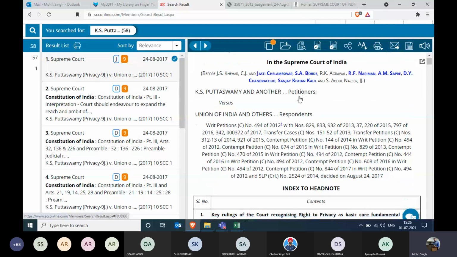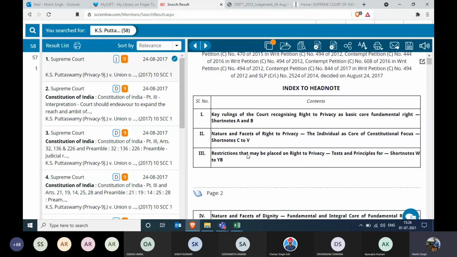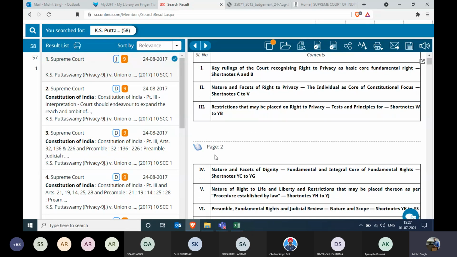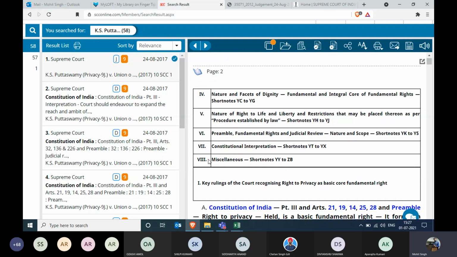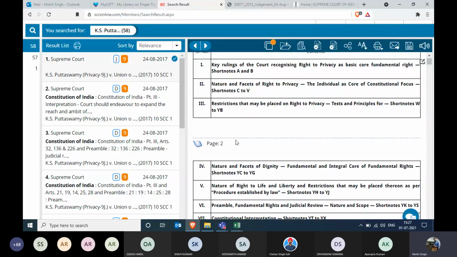All right. Moving ahead, party name KS Puttaswamy versus Union of India. And now, rather than the judgment, what you're getting is an index to the head note. Head note, just like I've said before, is the summary of a judgment. If the judgment is too lengthy, then the summary also has to be divided. Similarly, the summary has been divided into several parts, first, second, third, and it goes till 8. Whichever part of the summary you're looking for, you can directly go to that particular part.